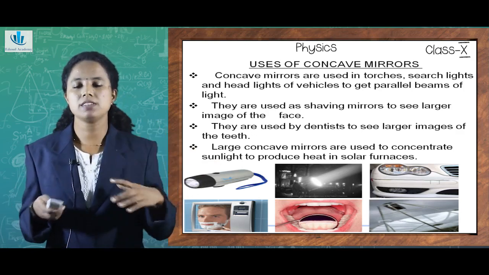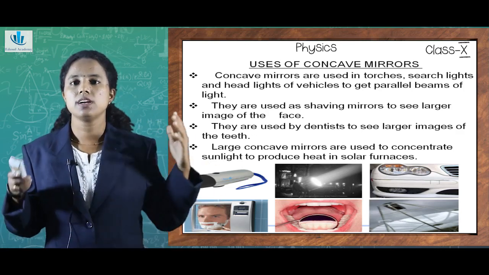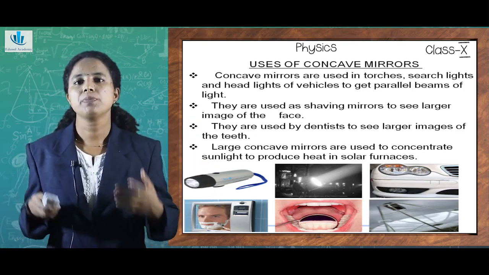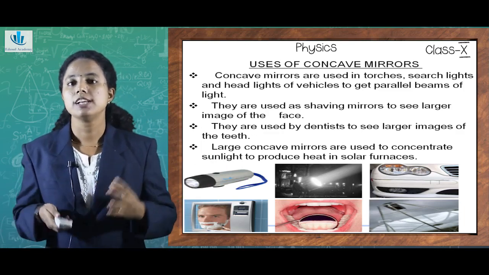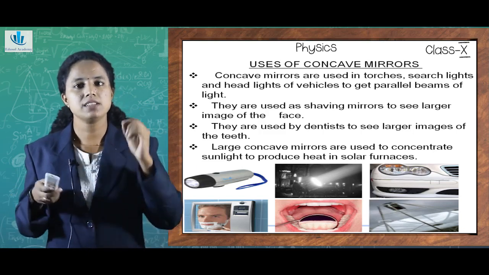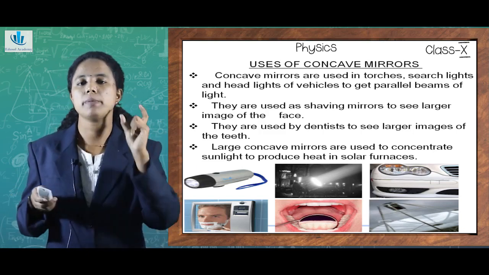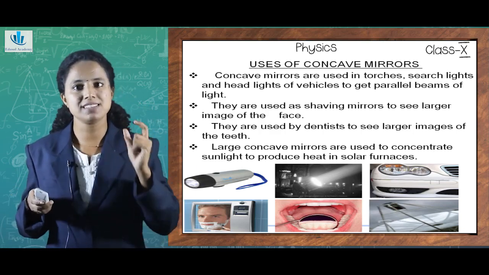And the shaving mirrors that your father or your brothers or your siblings use are also made of concave mirrors. Why is it so? It's to get a larger image of the face. This is because for concave mirrors, you may remember most of the images formed are enlarged images, isn't it?